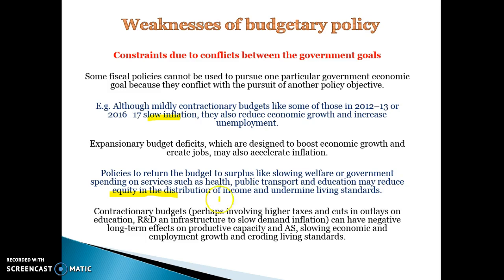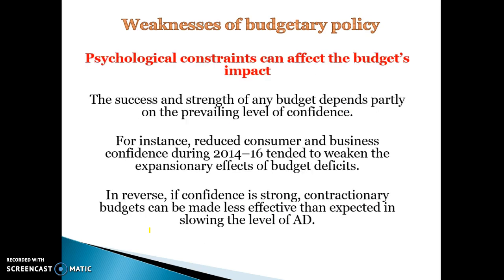Another example: contractionary budgets might involve higher taxes and less spending on education, research and development, and that can have negative impacts on our productive capacity and aggregate supply. So that idea of trying to achieve fiscal consolidation can be in conflict with long-term sustainable growth if it affects our productive capacity and ability to supply in the long term.